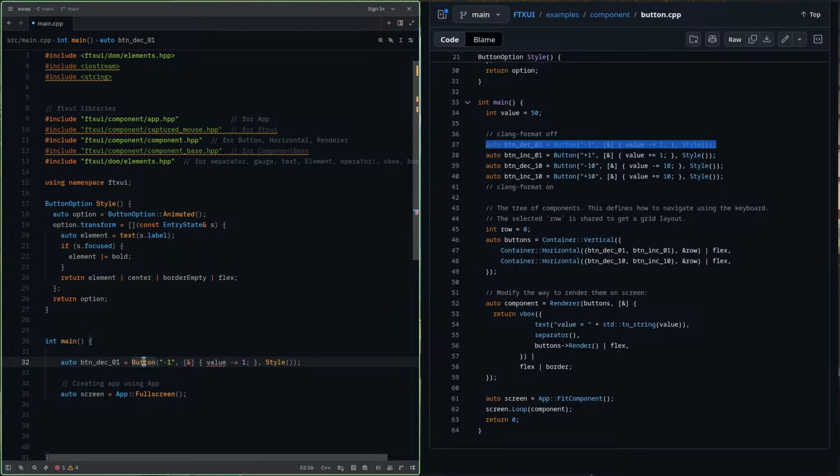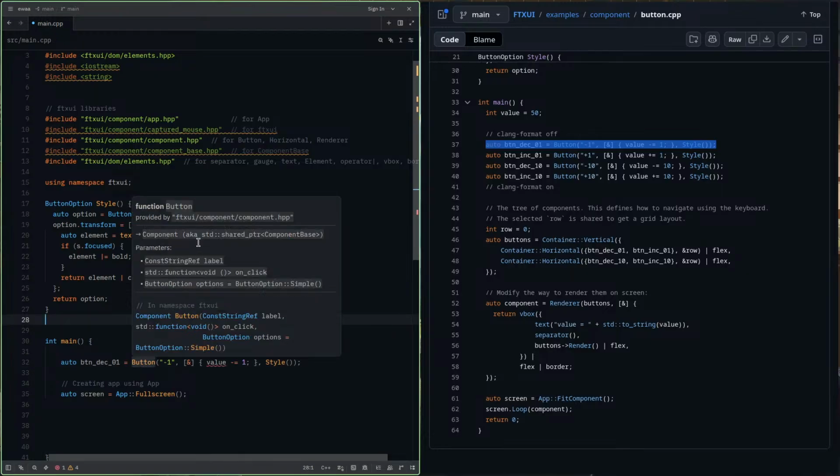Okay, I got it. Let me see the syntax of button again, please. So we are transferring here label, and we are having a function on click. That means, and then we have button option, that means simple, and we have some style, but we are using a custom style here.